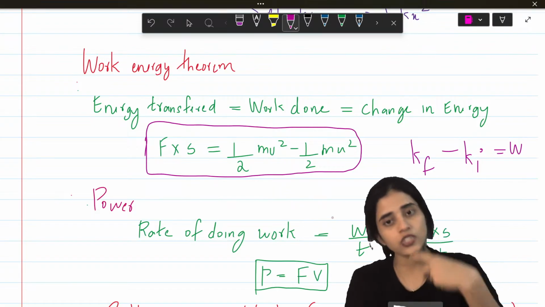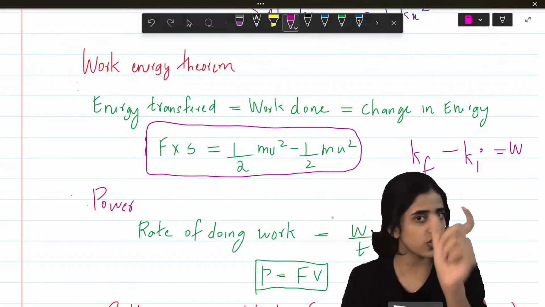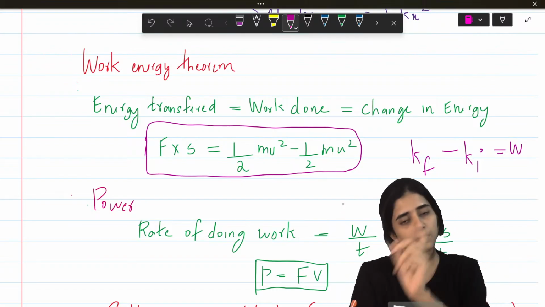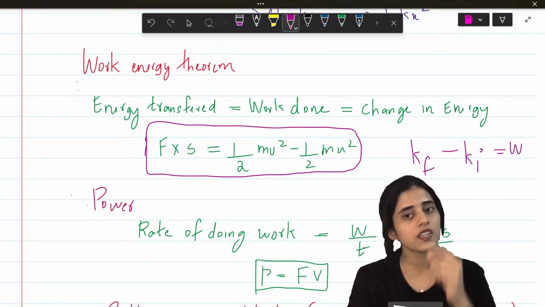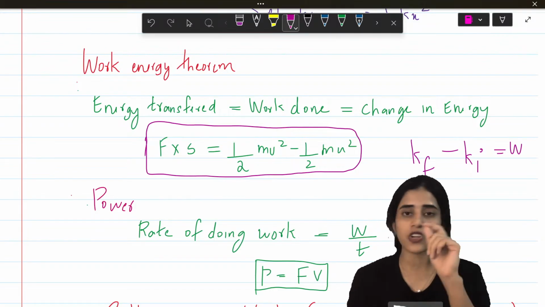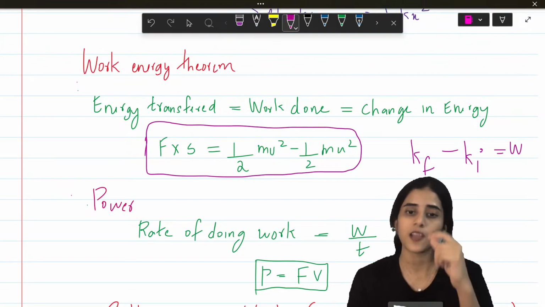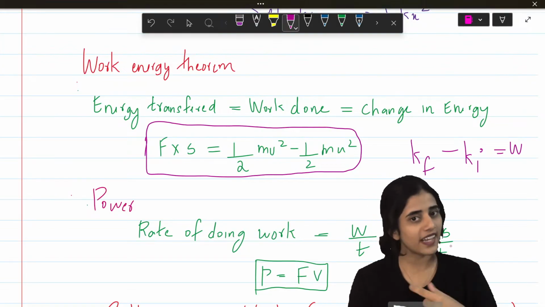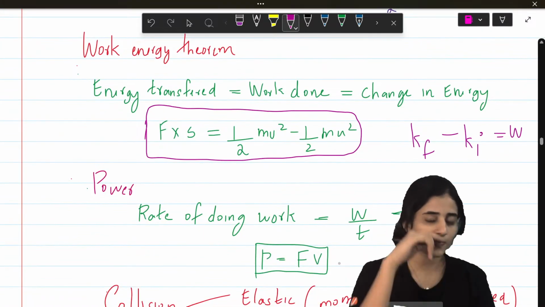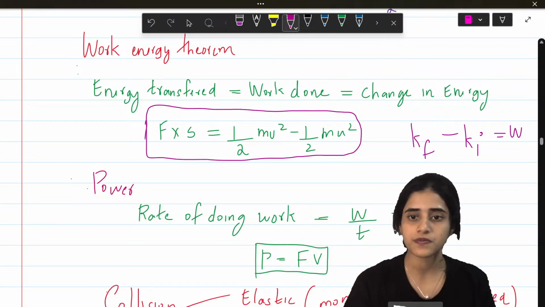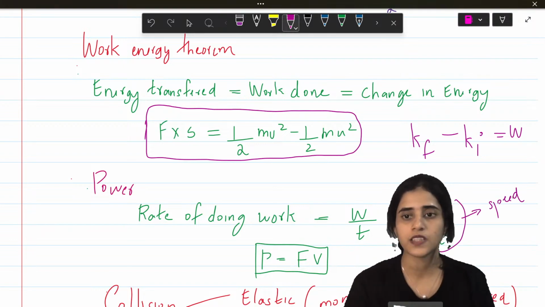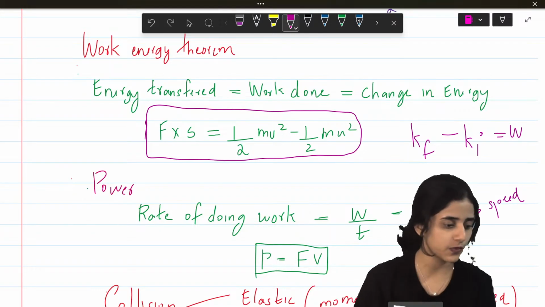Now, the rate of doing work. See, whenever the word rate of comes, it means divided by T. In any question, if rate of is there, it means divided by T. So, rate of doing work is W by T. What is W? Force into displacement. S is not speed, displacement by T. Now, what is displacement by time? Velocity. So, P would be F into V. Okay, S by T, this is speed. So, P is F into V.